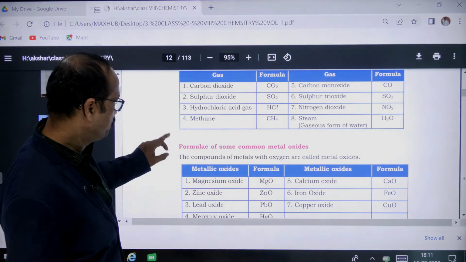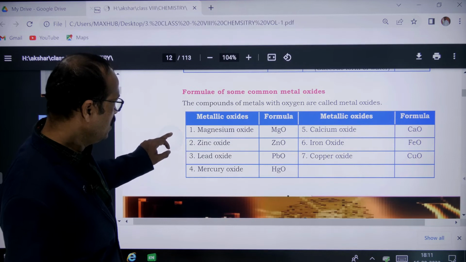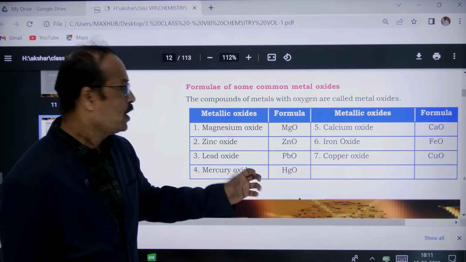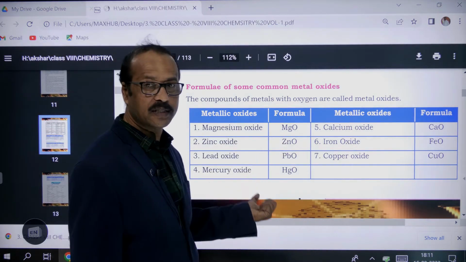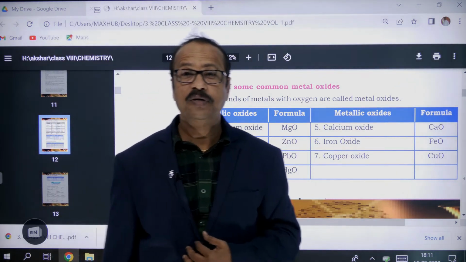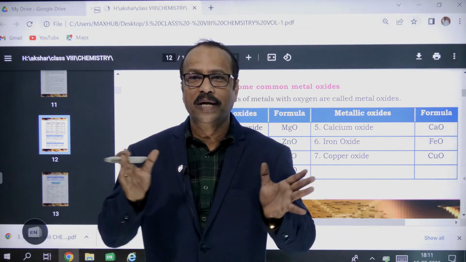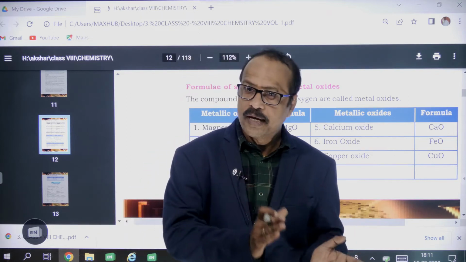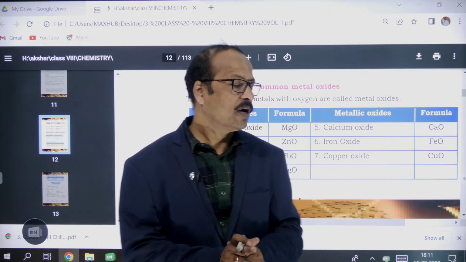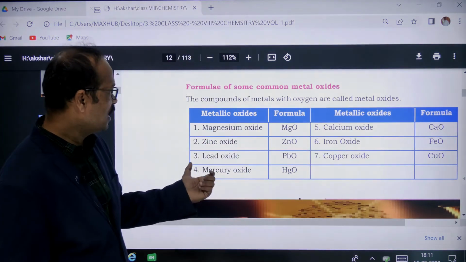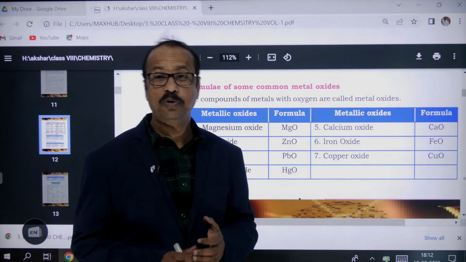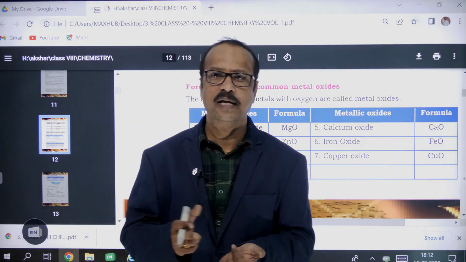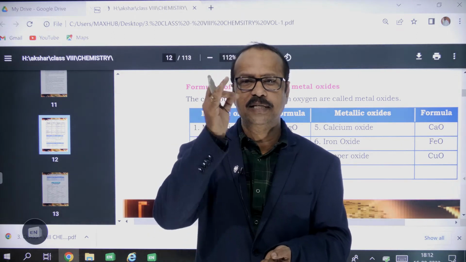Now we come to some metal oxides. Students, we are going to discuss how these are formed, how magnesium oxide and zinc oxide are formed, and how to give the names, because for that you should know the valencies and how to write chemical formulas. After knowing the chemical formulas, we will discuss how to name these compounds. For now, these are the metallic oxides, meaning the oxides of metals. Sodium, magnesium, potassium, aluminum, zinc, and calcium are metals, right?